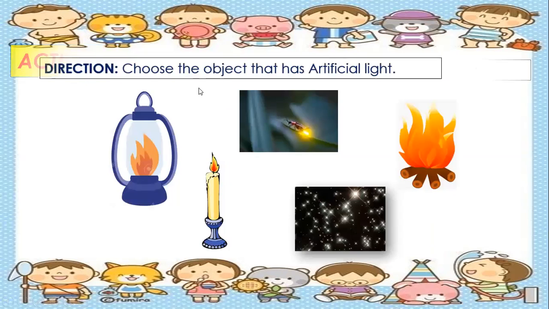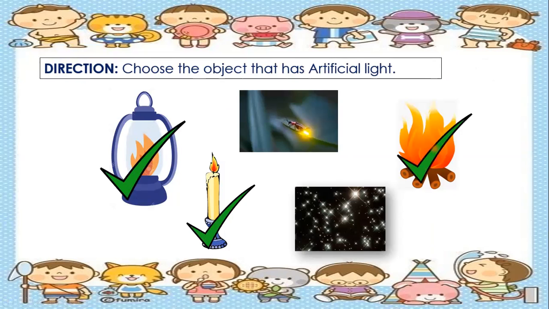Now, the next one is choose the object that has artificial light. So which of the pictures have an artificial light? So let's have, okay, this picture is a gas lantern. So it has an artificial light, candle, and the last one is fire. So fire is an artificial light.